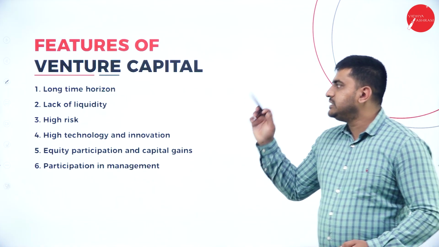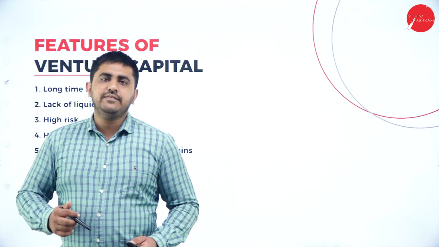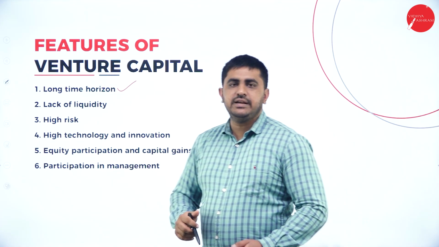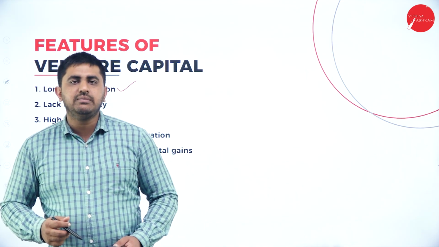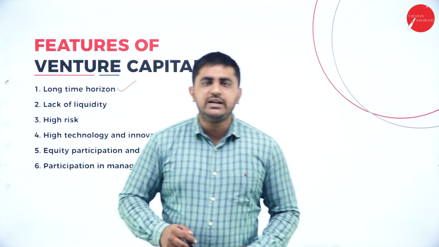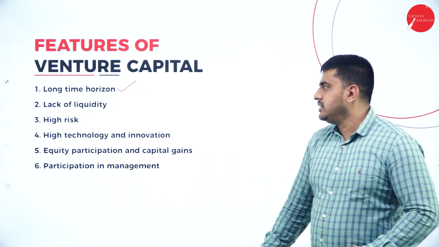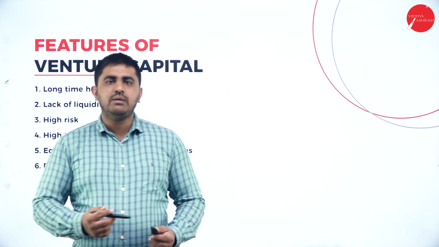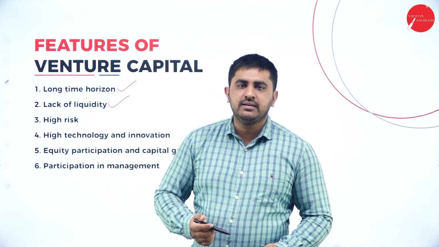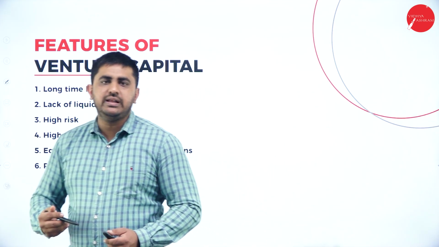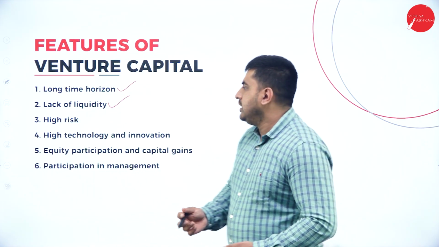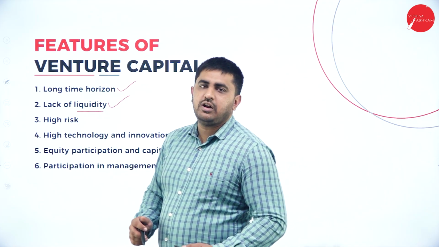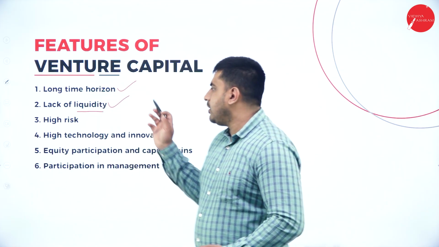So next, features of venture capital. What are the different features of venture capital? Long time horizon. You are investing in an idea. Overnight you will not become a billionaire. You require minimum 5 to 7 years to become successful. Lack of liquidity. What is the meaning of this? You have invested in an idea. For example, you have invested 100 crores today, and maybe after 15 days you feel that it is not feasible. Now to liquidate that 100 crore, it is not easy. You will have to wait for a longer period of time. That is lack of liquidity.